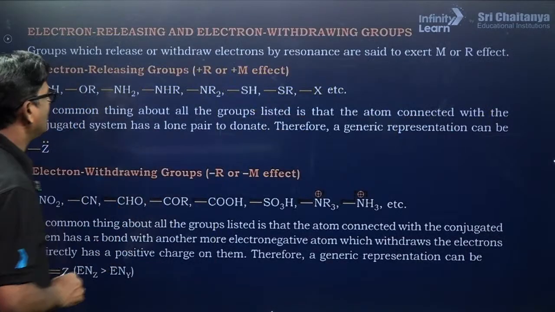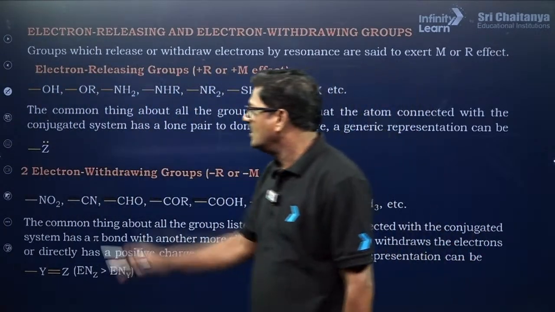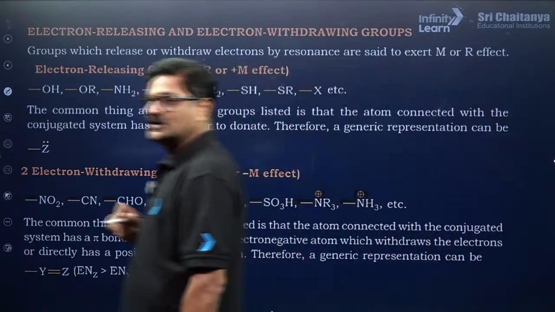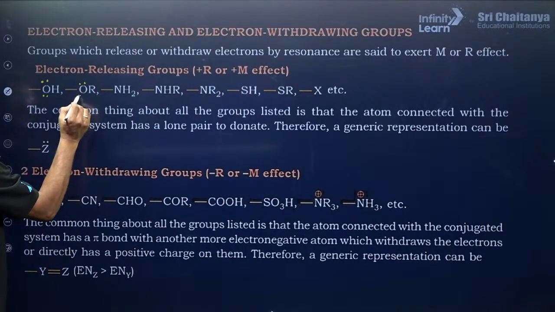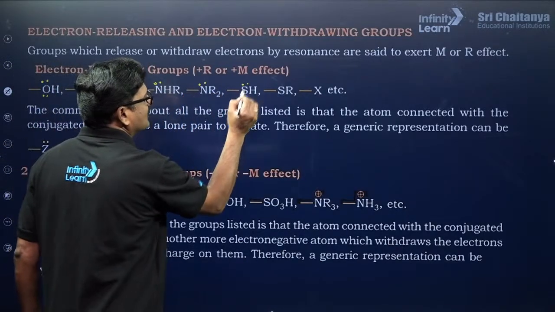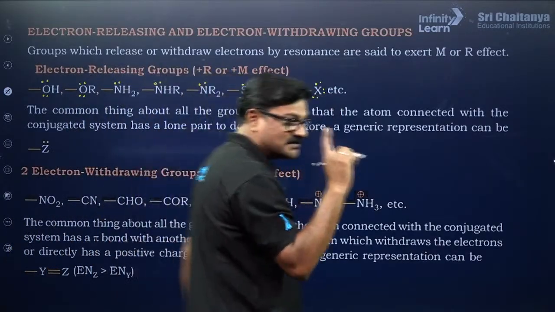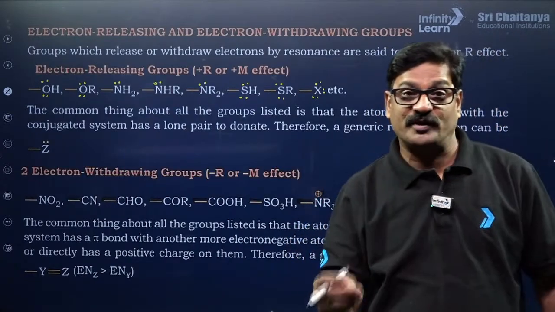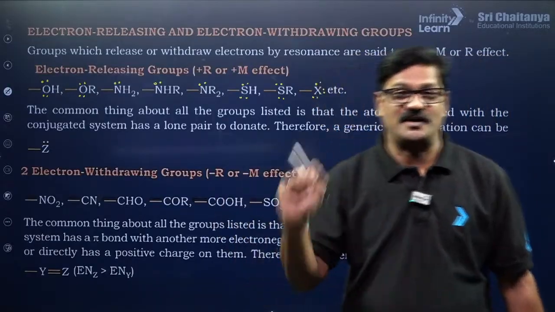Let us see the positive mesomeric effect, which follows the order OH, OR, NH2, NHR, NR2, SH. When you see, the lone pairs can be visualized like this. Wherever the lone pair comes, there the positive mesomeric effect comes, right? Whenever the positive mesomeric effect happens, the benzene ring is going to be activated and it is going to be ortho and para director in electrophilic aromatic substitution reactions.